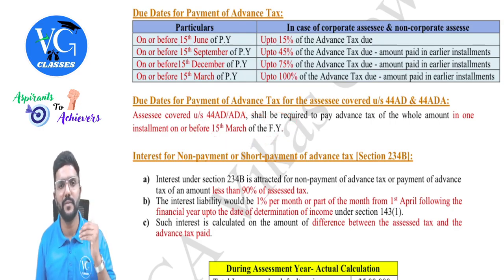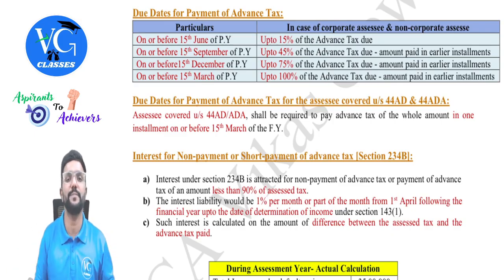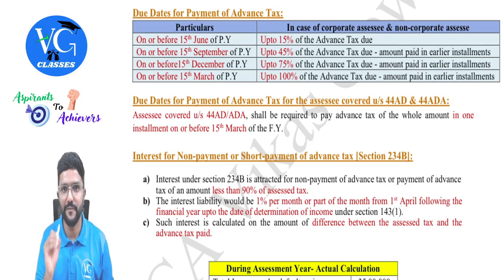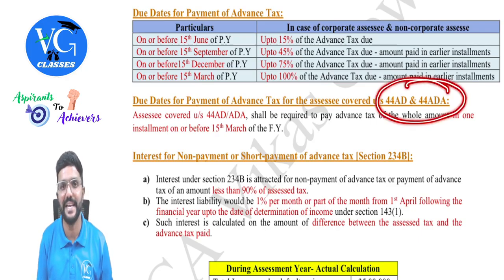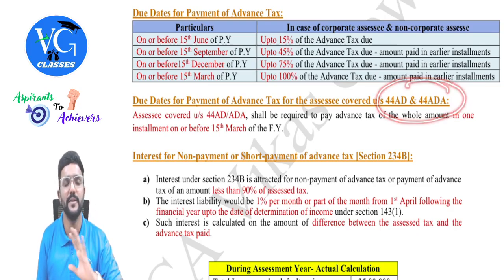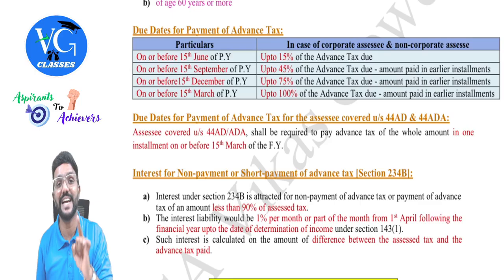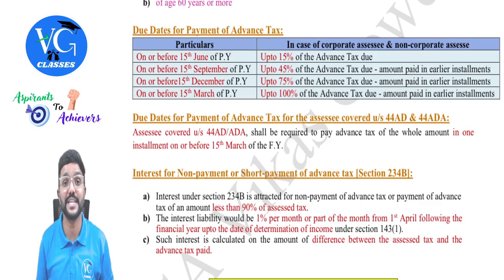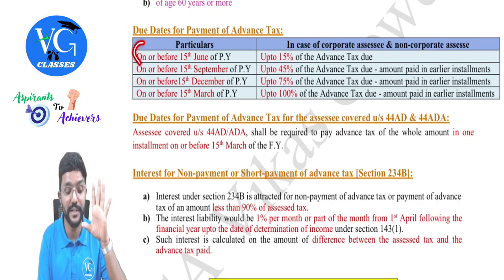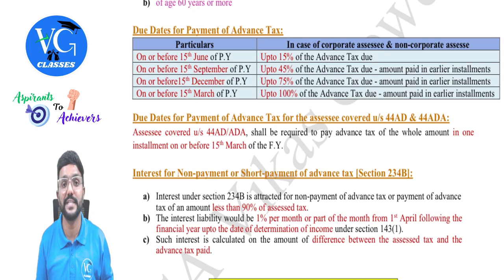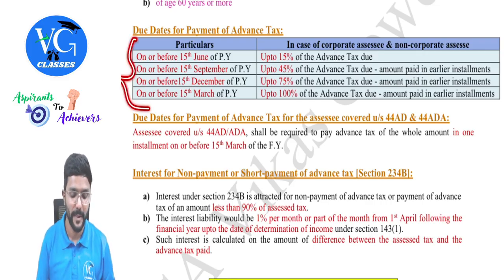So 100% of their advance tax liability, they have to pay it on or before 15th March of the previous year. Even in this case, if they pay any amount on or before 31st March of the previous year, we will consider it as advance tax. Okay, so please be careful. Only for the assessee who is covered under section 44AD and 44ADA, they can pay advance tax in one installment. For anyone else, they have to pay it in 4 installments quarterly, including the assessee who is following the presumptive scheme under section 44AE. For them, 4 installments is applicable. That is for the assessee who is engaged in goods carriage business, guys. 44AE. Okay, they are covered here.